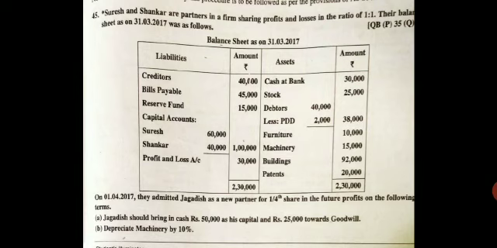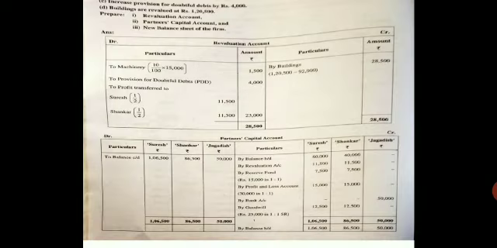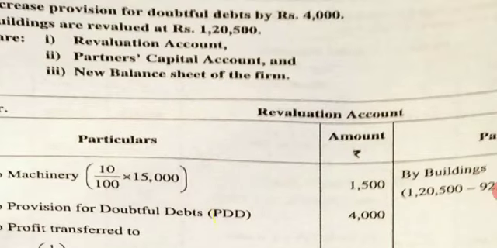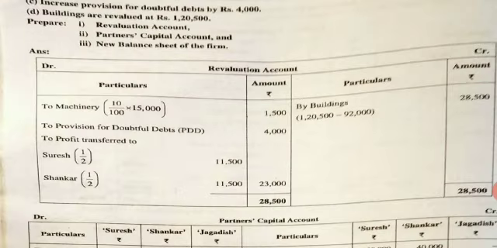Next, depreciate machinery by 10%. Third adjustment, increase the provision for doubtful debts by rupees 4,000. Buildings are to be revalued at rupees 1,20,000.